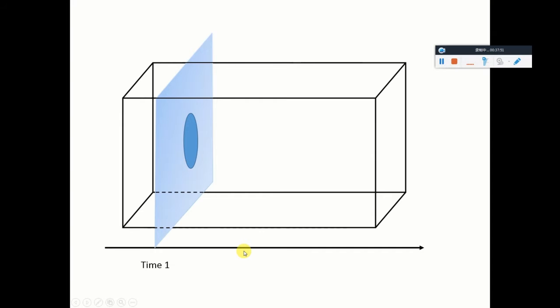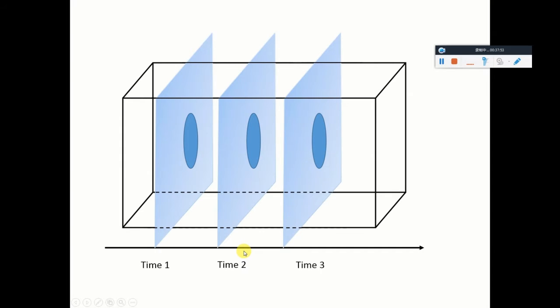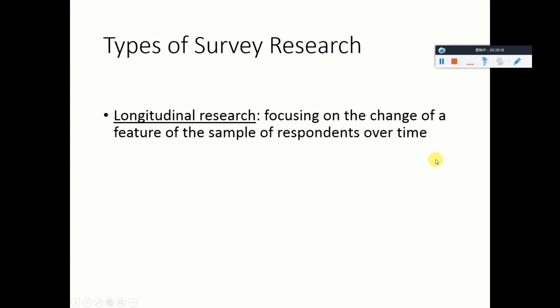But imagine we repeat this process at 2 more time points and focus on the same group of individuals, right? So they're at the same position of the plane. Let's imagine that they contain the same group of individuals. But now we're studying them across 3 time points. And because of this feature, we call it longitudinal studies. That is, the most classic longitudinal research studies the change of a group of individuals over time.